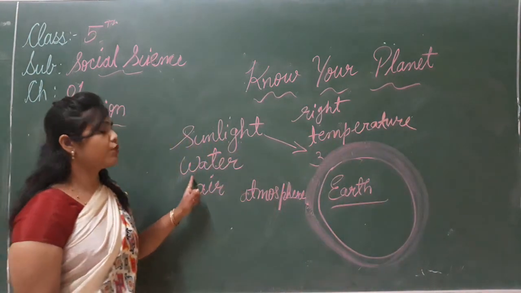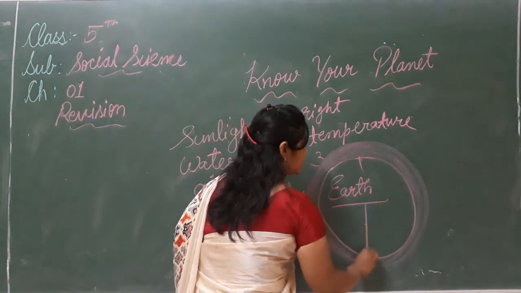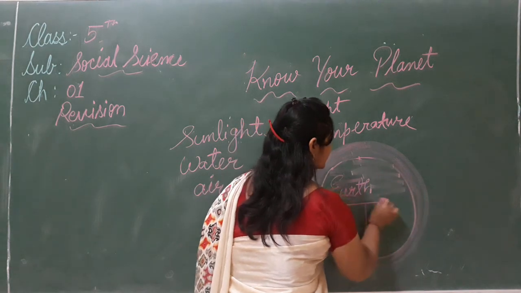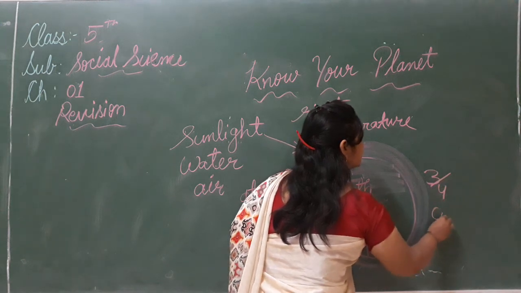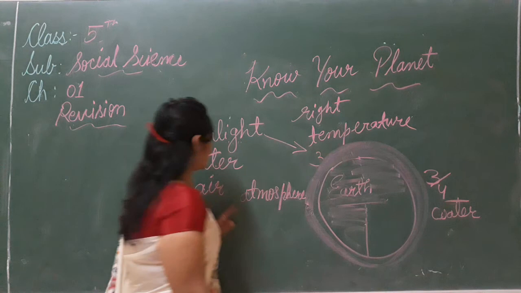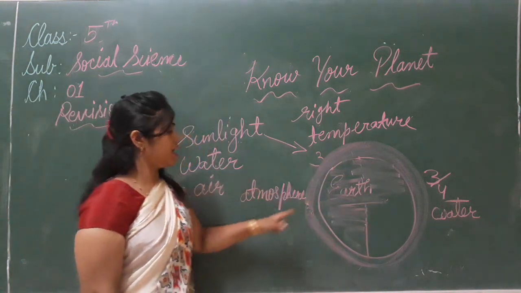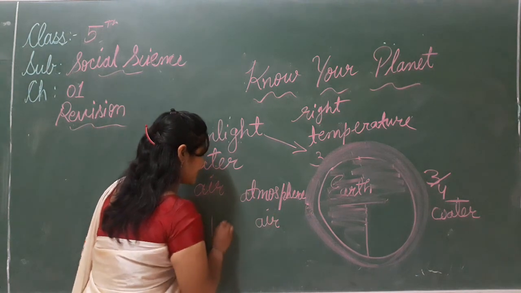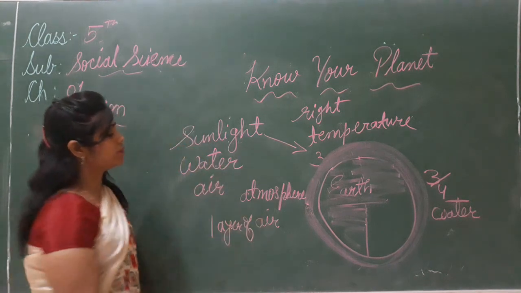Second thing is water. We need water. So our earth has 3/4 part covered with water. हमारी अर्थ का how many parts covered with water? 3/4 part covered with water. And the air, the earth is surrounded by the layer of air that is called the atmosphere.